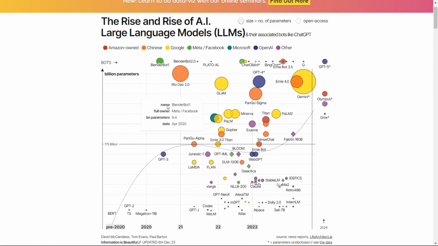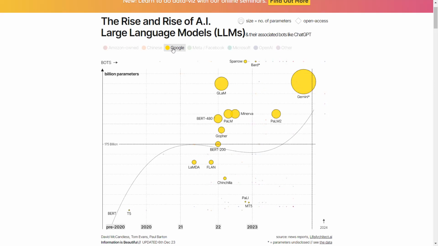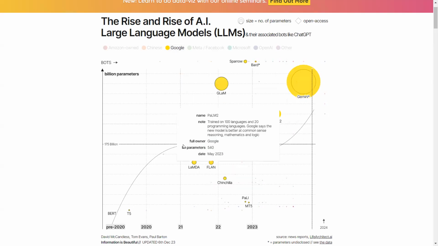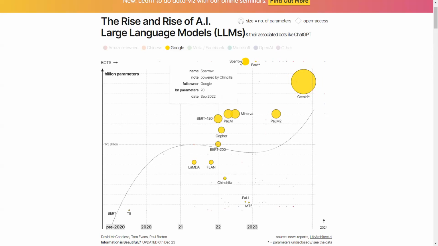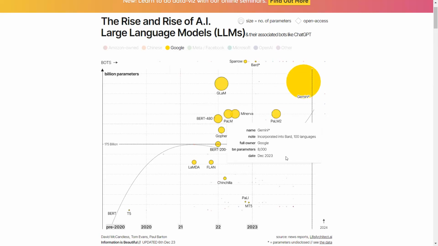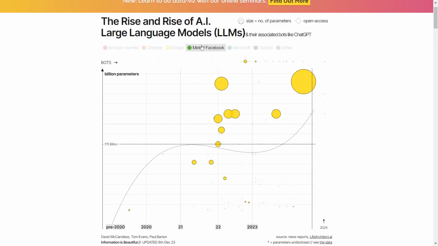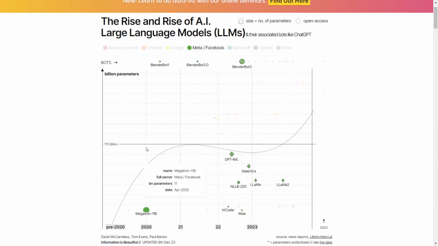So by moving our cursor to each company, we can draw more insights. Like by looking at Google, we can see that Google has a burst of innovation around these years in the LLM field to share their knowledge and drive breakthroughs, basically focusing on large language models that have more than 175 billion parameters. Well, we can say Meta is mainly focusing on the lightweight models having less than 175 billion parameters.